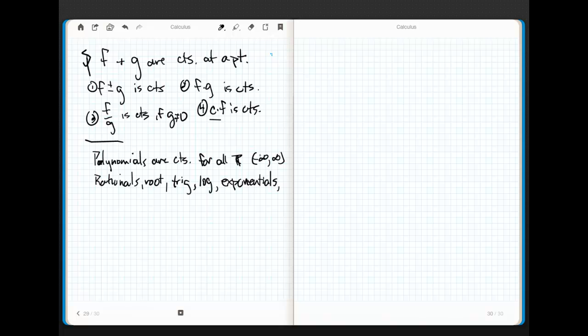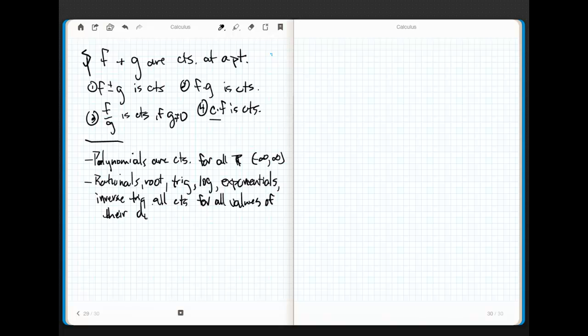What else have we got? Oh, inverse trigs. These are all continuous at every point for all values of their domains.